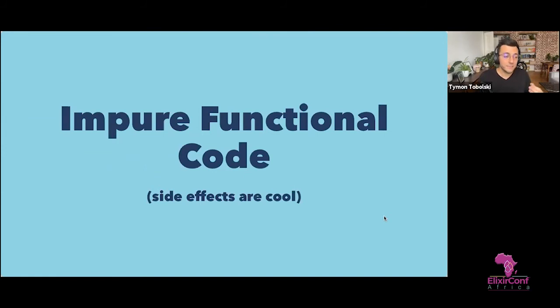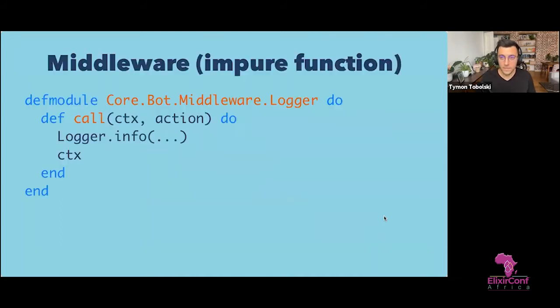So in Elixir, you can also write impure functional code, which is still functional, but it allows you to do some side effects, some IO operations. And for me, after working a little bit with Haskell and other pure languages, I think Elixir is like the sweet spot of functional programming where you can actually do both pure and impure programming.